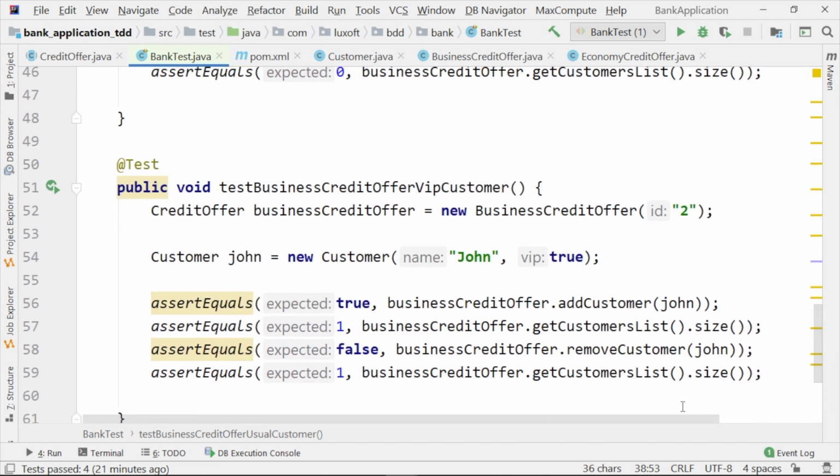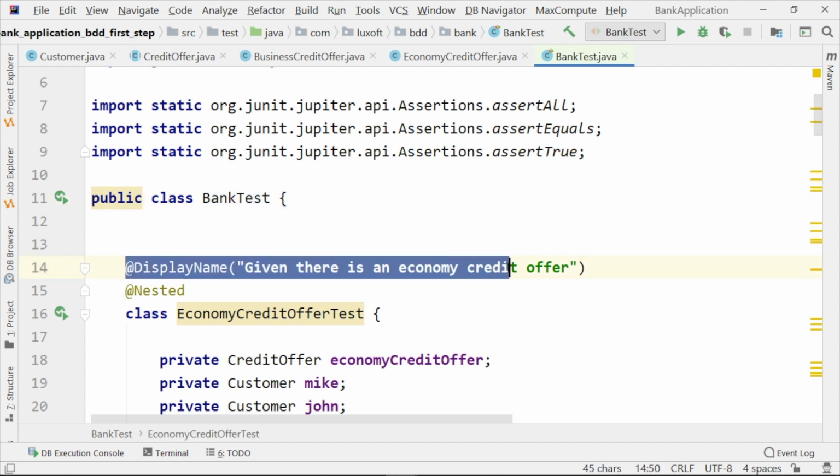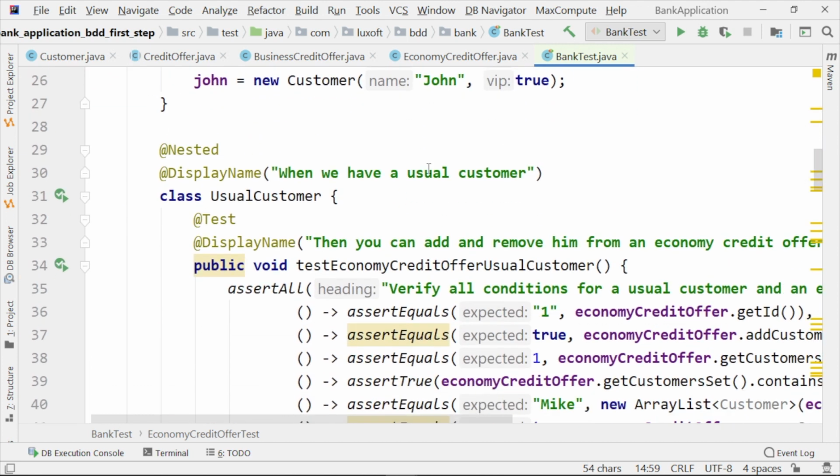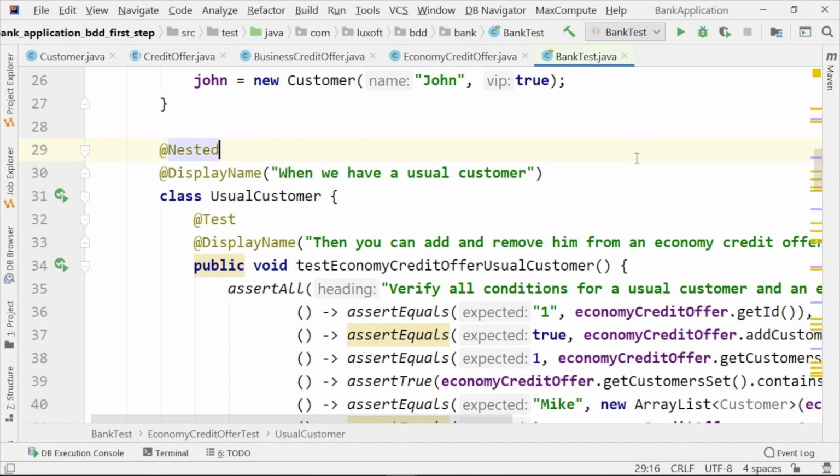How did we do this? First, we used the annotations that are provided by JUnit 5. You see that we have this display name, and now we may assign to any test class or to any test method some label.